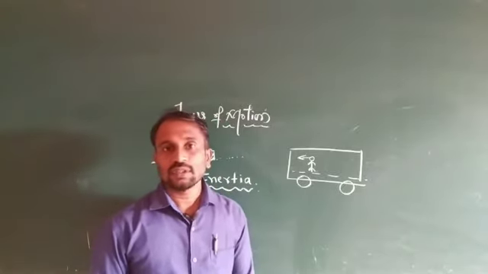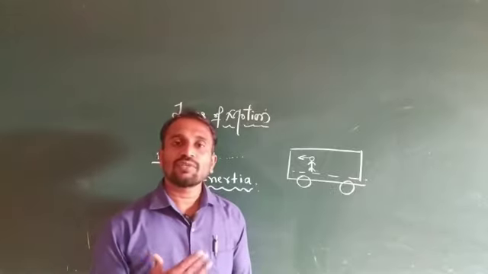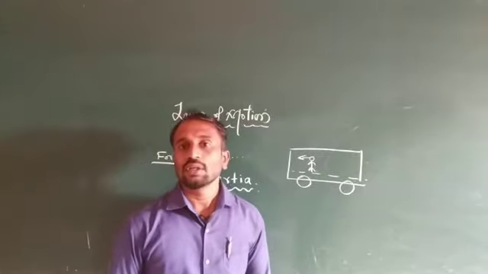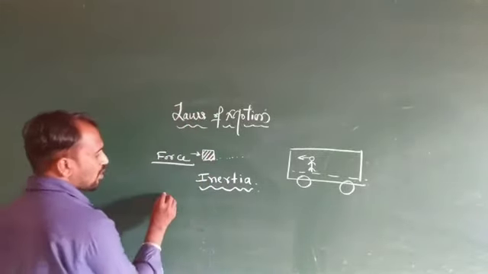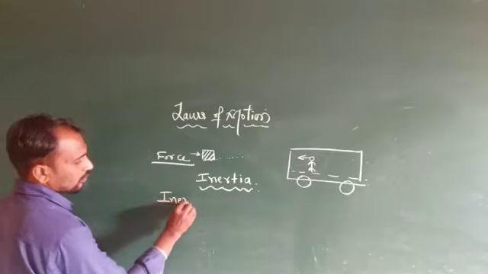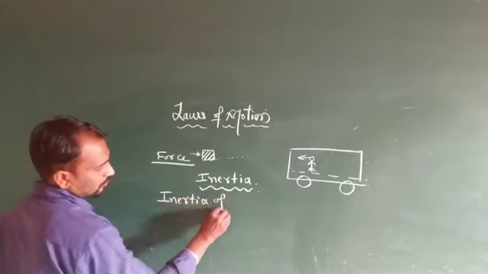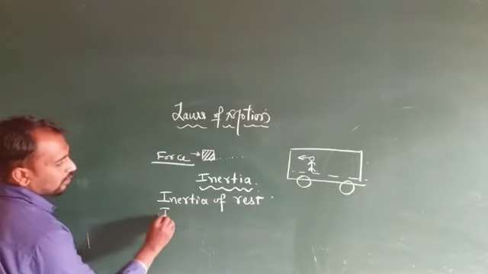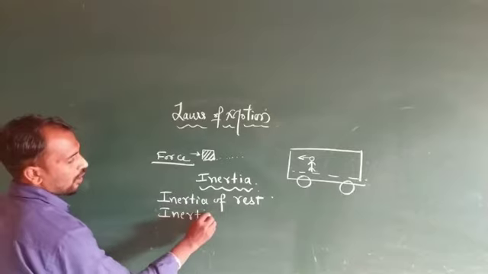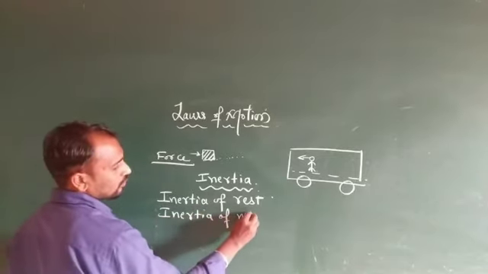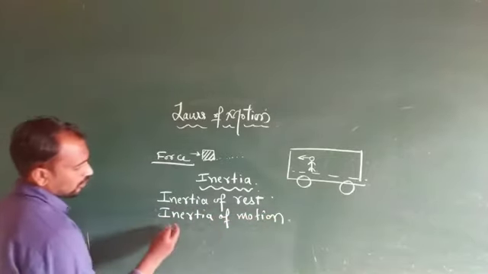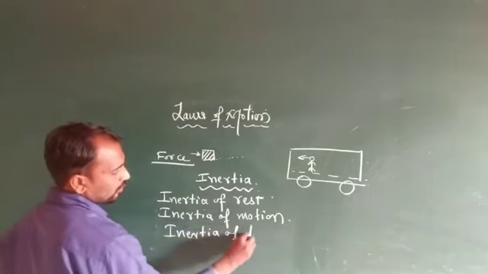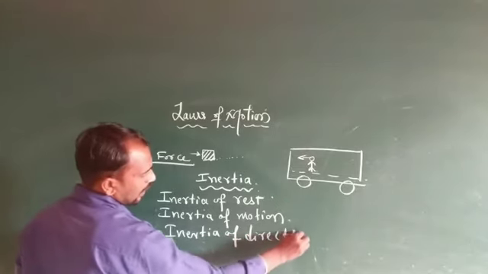For this reason, there are a number of types of inertia. Mainly we consider 3 types of inertia. The first one is inertia of rest, the second one is inertia of motion, and the third is inertia of direction.